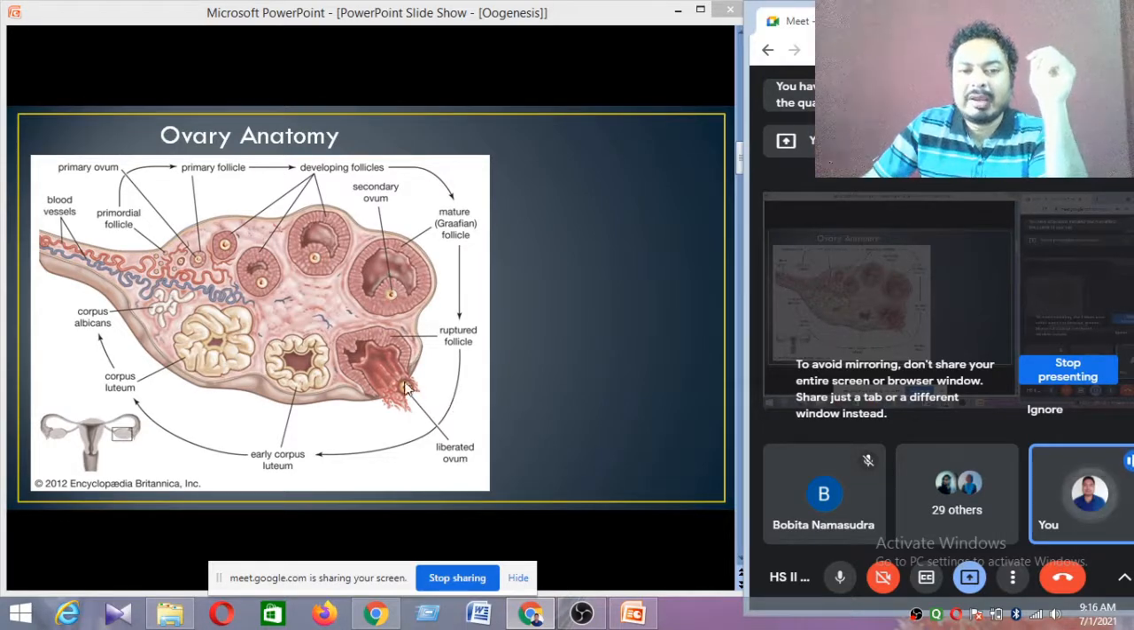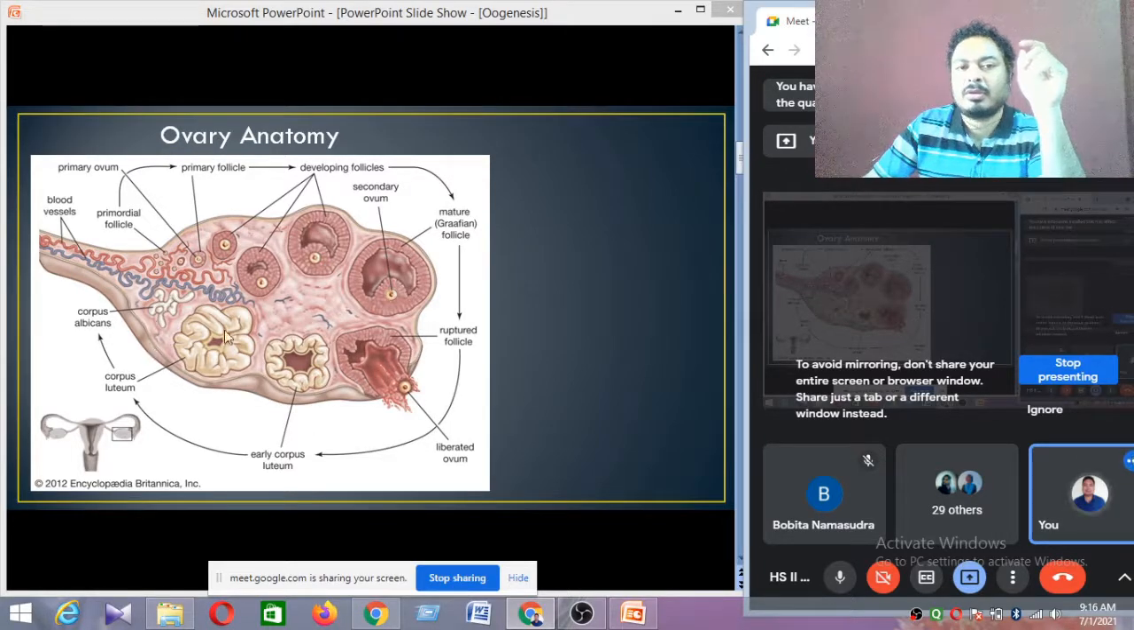So when the secondary oocyte is released, inside the fallopian tube it is converted to the ovum. We all know, then this ovum is fertilized by the sperm. After fertilization, they produce the zygote. Then the zygote comes to settle inside the uterus. When the zygote settles inside the uterus, they form a newly developed fetus.